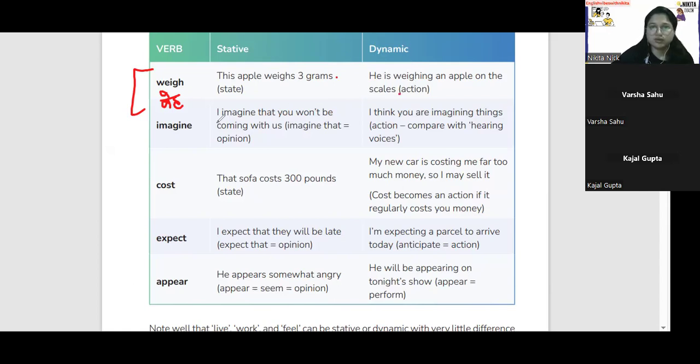Okay. So this apple weighs 3 grams means that this is one apple. So look at this. This apple. तो एक एप्पल की बात हो रही है, ठीक है? और वैसे एप्पल की बात हो रही है जो आपके पास में रखा हुआ है, ठीक है? It's not far away from you. This apple is just beside you. आपके हाथ में एक एप्पल है and you are saying, see, this apple weighs 3 grams. इस एप्पल का वेट ही 3 ग्राम है.